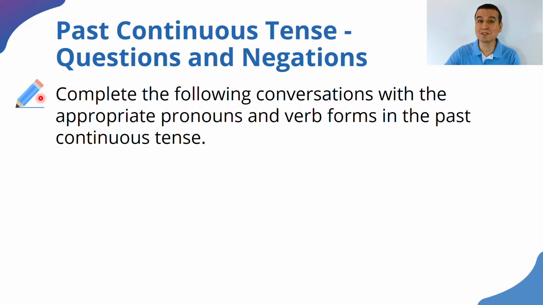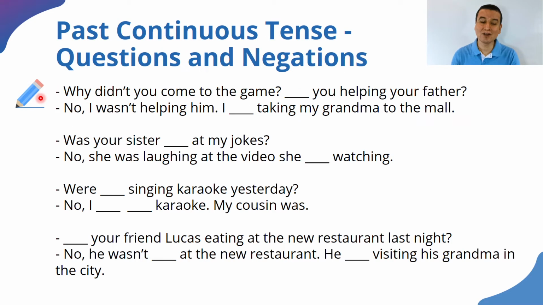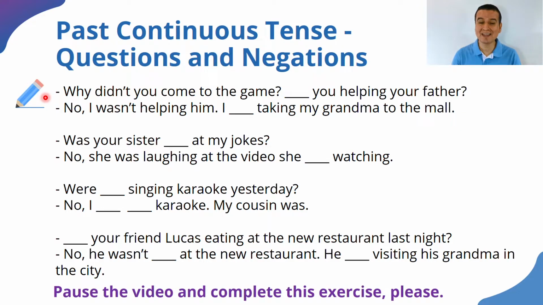And sometimes it's going to be a verb. So we have to analyze the sentence to see how we can complete that with a verb. All right? So I want you to carefully look at the questions and answers here in these conversations and see how you can complete them meaningfully. All right? Pause my video, complete the activity, and I will see you in a moment.